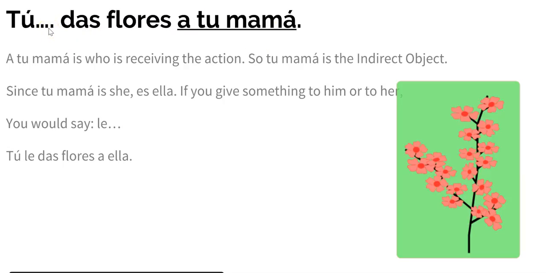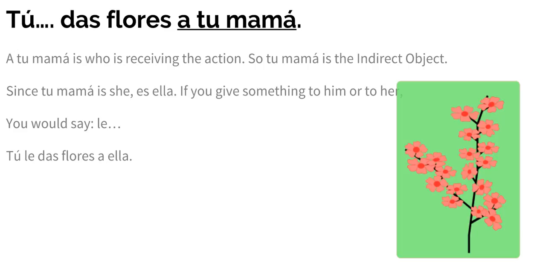Me, te, le, nos, les. For vosotros is os, but we don't use that, so we're just going to go me, te, le, nos, les. Me, te, le, nos, les.